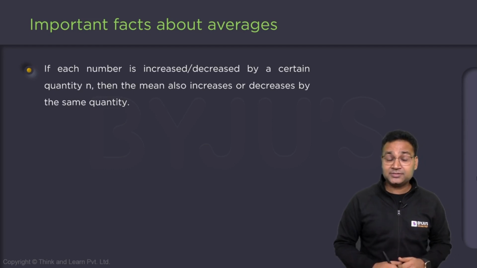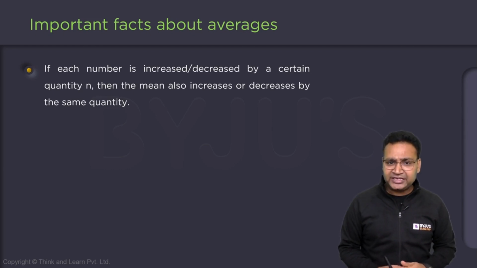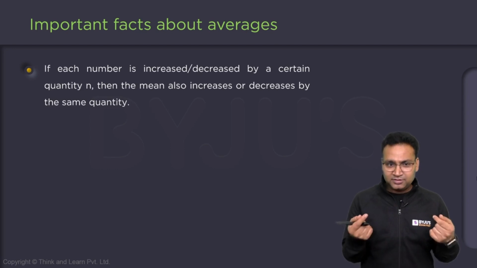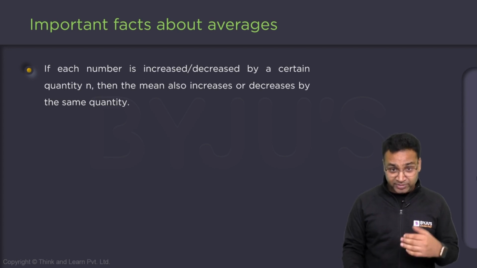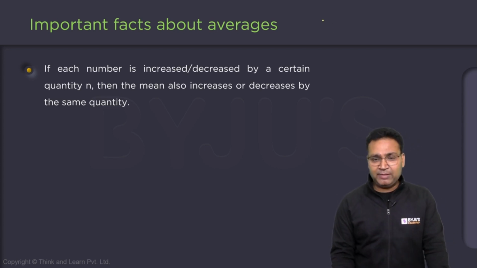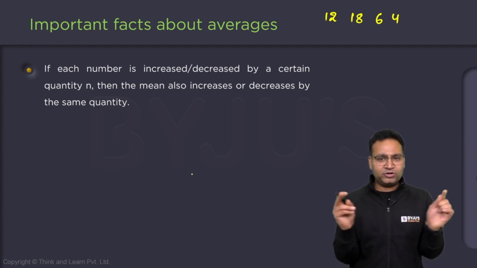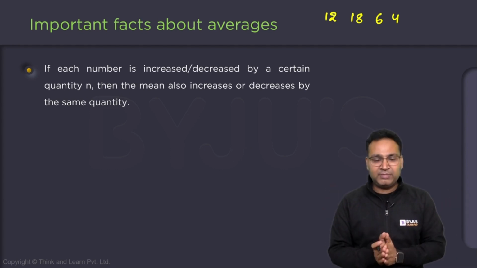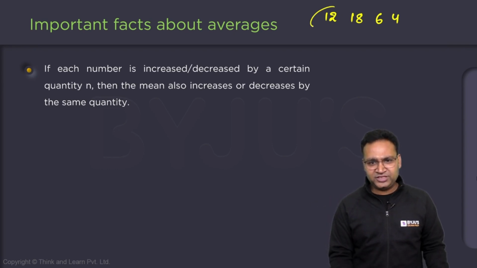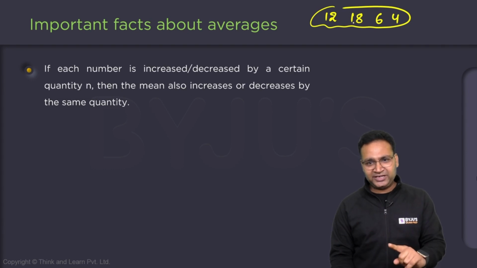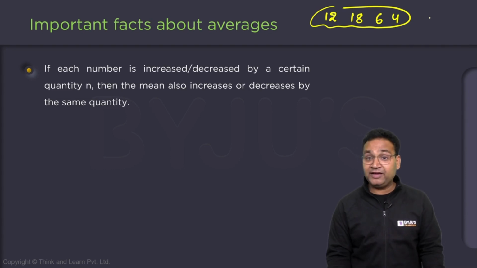If each number is increased by a certain number, the average will also increase by the same quantity. Let me show it. Say in a family there are 4 people. Their ages are 12, 18, 6 and 4. What is the average of these people? 12 plus 18 is 30, and 10 is 40, 40 by 4.